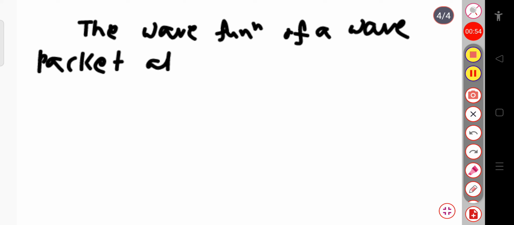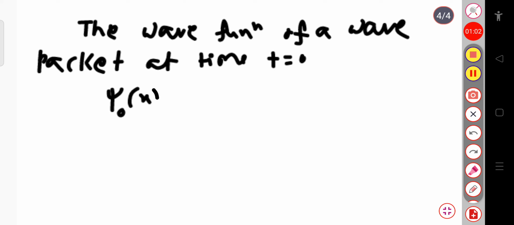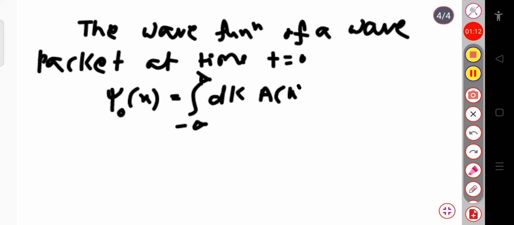We can write this as psi subscript naught of x, equal to the integration over minus infinity to plus infinity dk into the amplitude A of k, exponential i k x. Okay, this is equation 1.